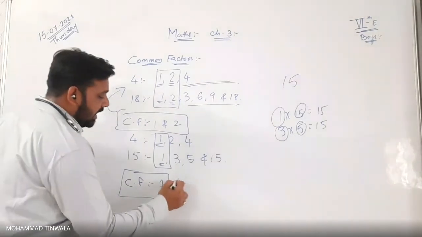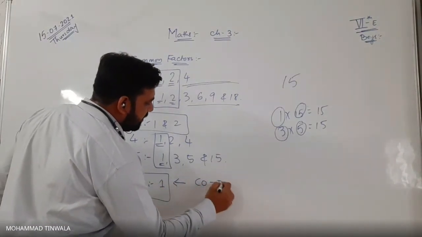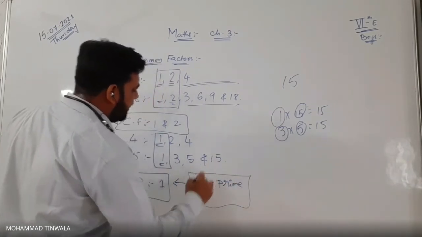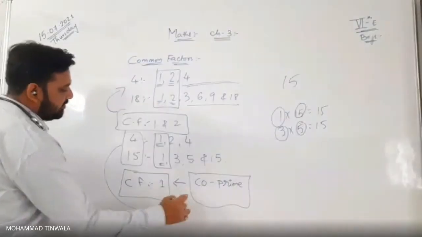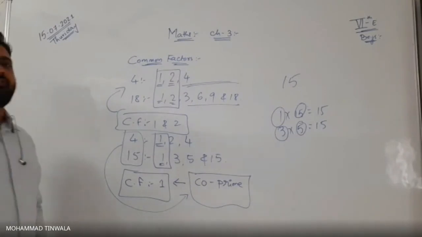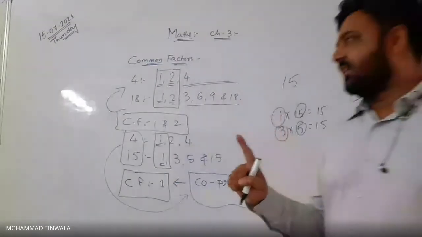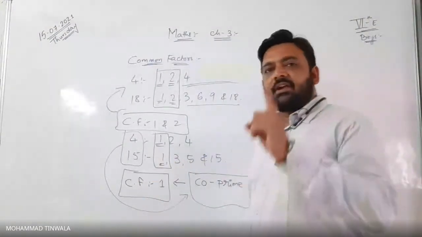But if only 1 is the common factor, what are those two numbers called? Co-prime numbers. Which numbers are they said to be? This number is said to be co-prime numbers. Why is it said to be co-prime? Because the common factor is only 1. Is that clear? What came out? Only common factor, the common factor is only 1.